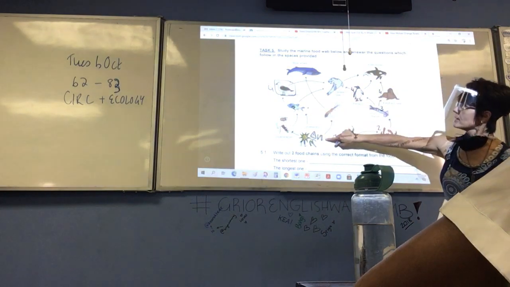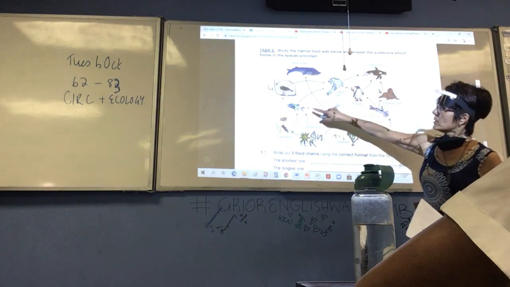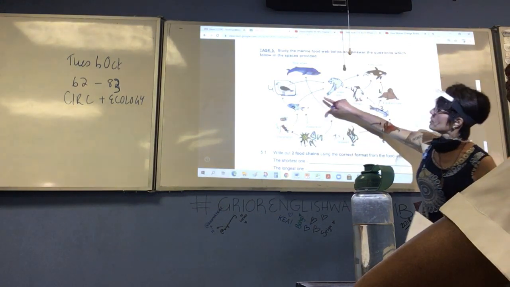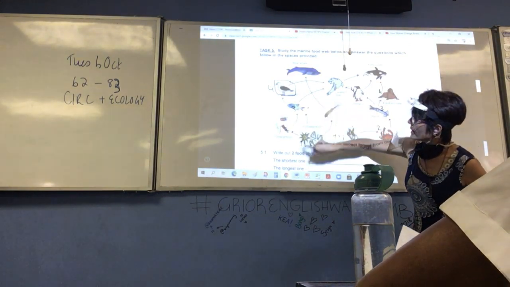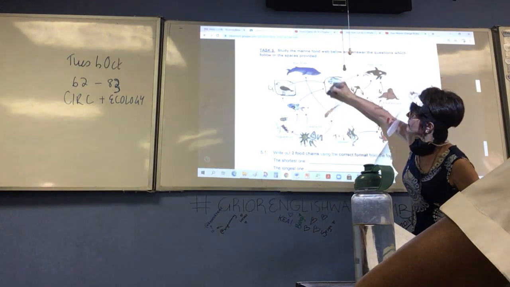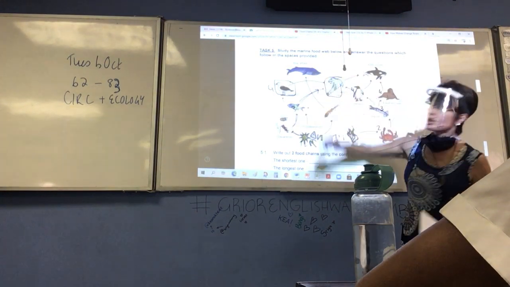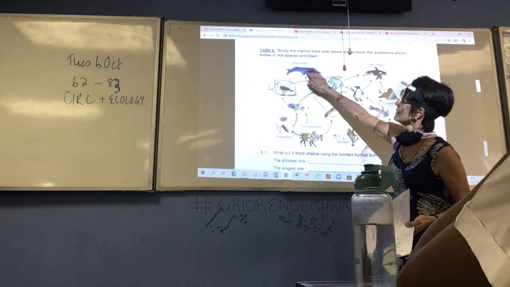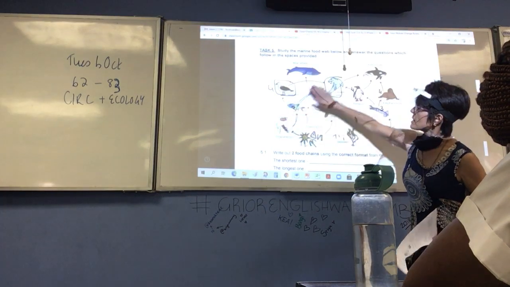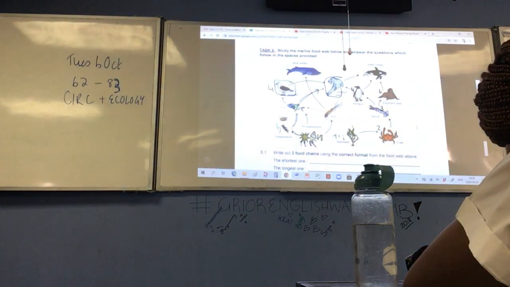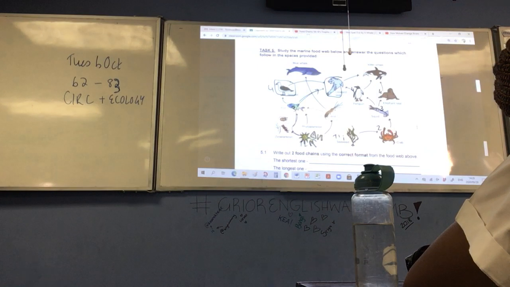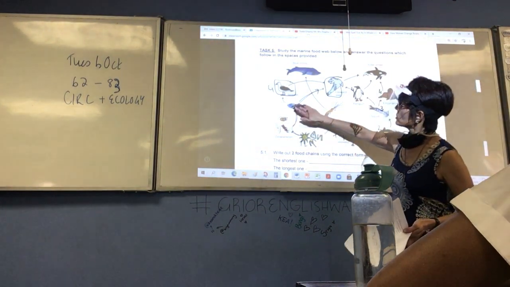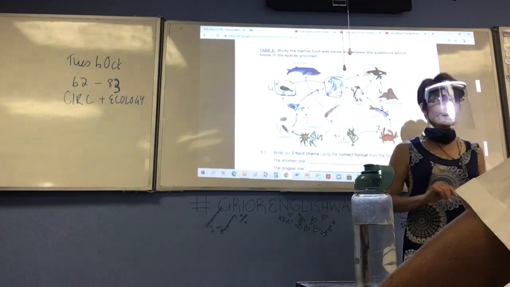And if we go this way, same. And this elephant seal as well. 1, 2, oh, wait, 1, 2, 3, 4, there. If you go that route. Oh no, wait, never mind. No, there it won't work, okay? 1, 2, 3, 4. 4th trophic level, which is the same as the 2nd carnivore in the chain. Phytoplankton, krill, fish. Oh yeah, fish. 1, 2, 3, 4. Okay, are we happy?